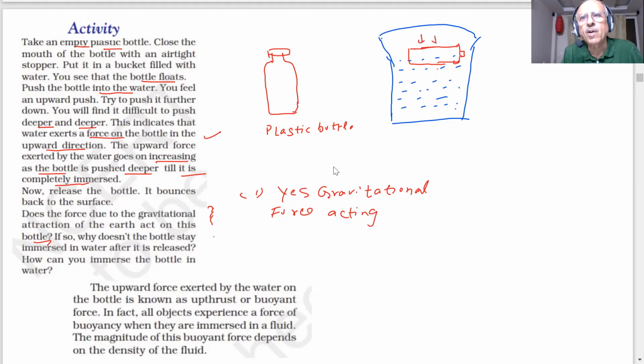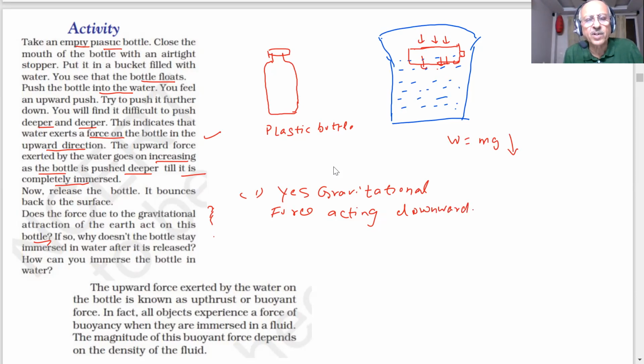So downward force is acting. That is due to the weight of the bottle, m into g, downward. That is the gravitational force which is acting downward on the bottle.